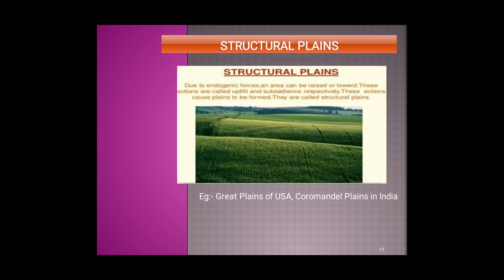The next type of plain is the structural plain. The structural plain is formed due to endogenic forces. As a result, the area is either subsided or uplifted. The action causes plains to be formed, and they are called structural plains. Example: Great Plains of USA, Coromandel Plains in India.